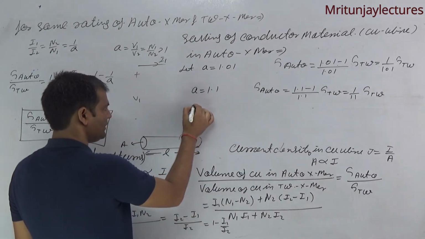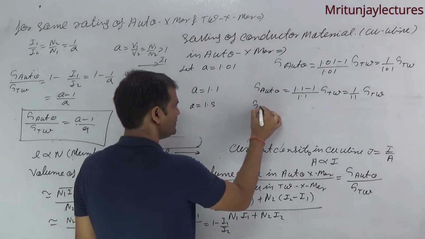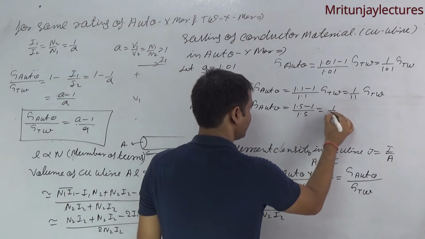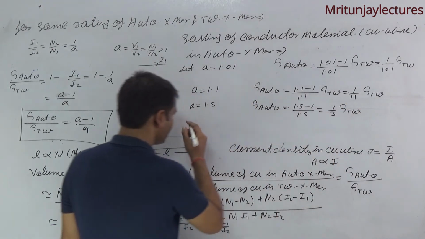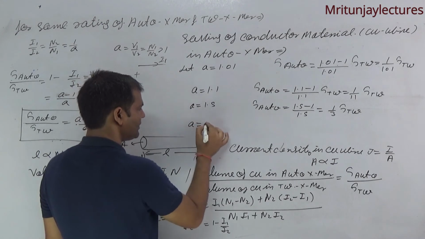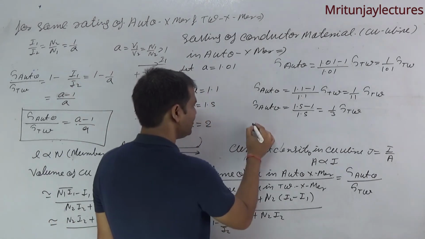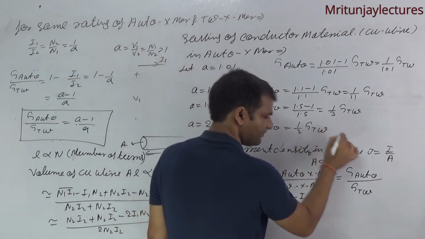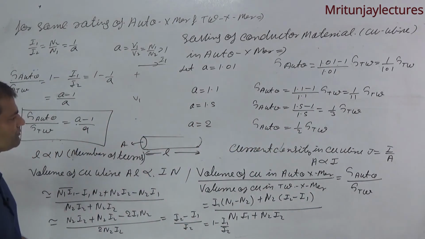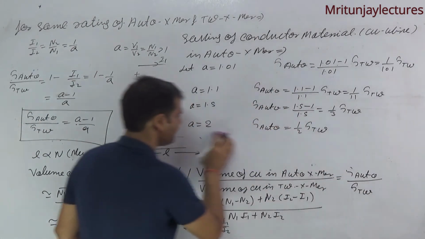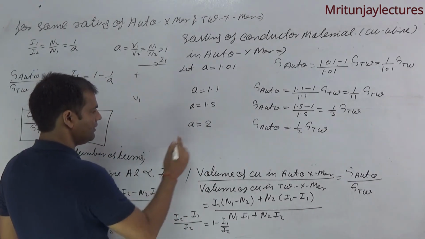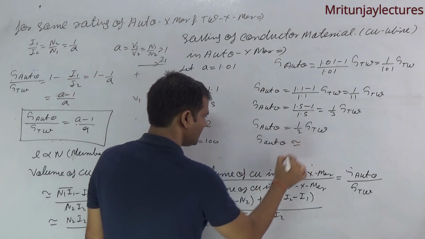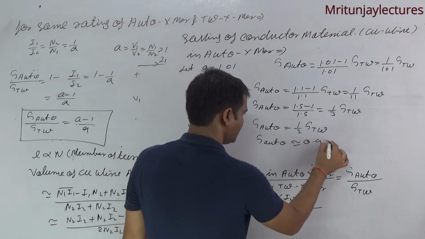If A is equal to 1.5, then G auto is (1.5 minus 1) upon 1.5, that is 1 by 3 into GTW. If A is 2, what about G auto? It is equal to 1 by 2 into GTW. Clear? Now if A is 100, then what about G auto? That is 0.99 GTW.